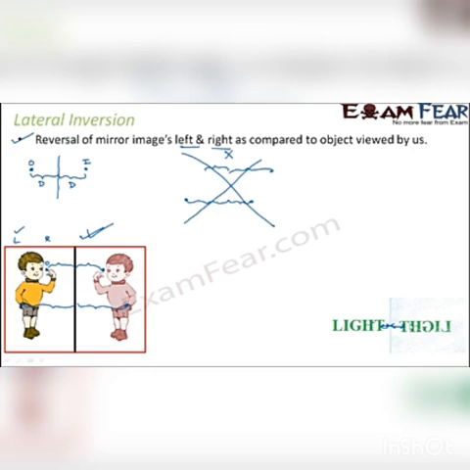The distance of h is again the same. For each point on the entire text, you will see that the image distance is equal to the object distance. If you place a mirror like this, then the laterally inverted image will be somewhat like this, because here also the distance always remains the same.